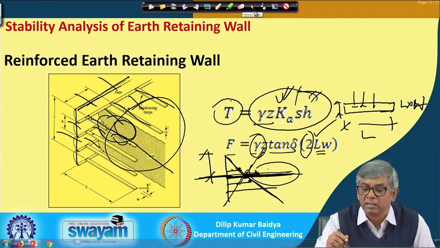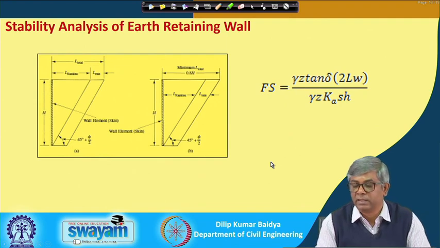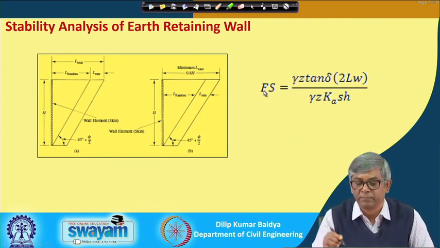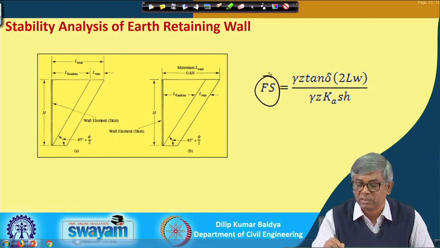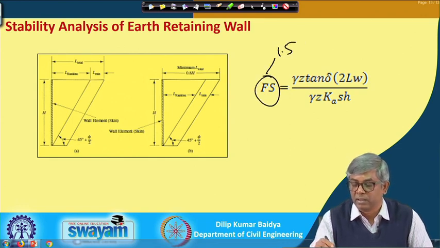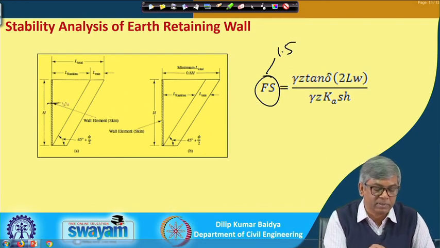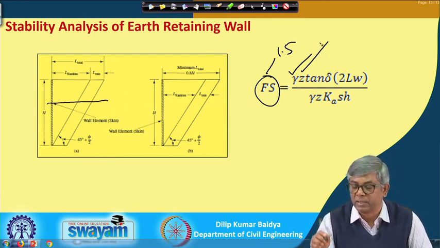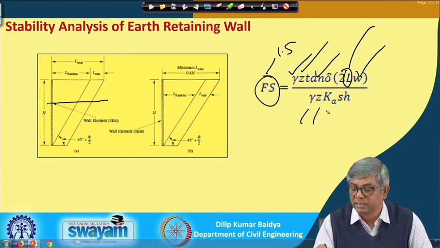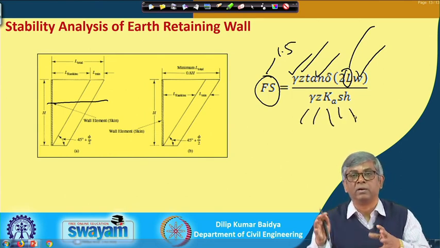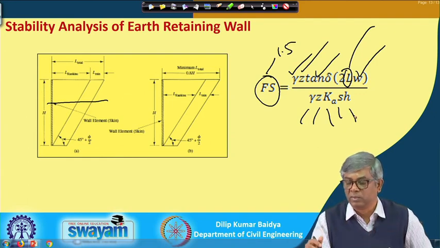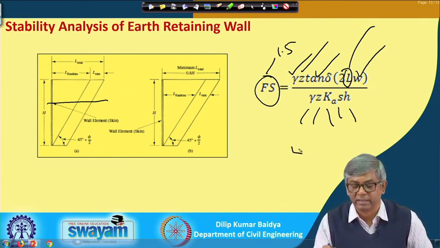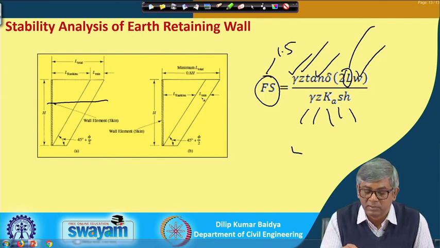So, I will go to the next slide. You can see here, if I know the factor of safety, suppose this factor of safety is 1.5, and I consider a reinforcement at some depth, then z is known, gamma is known, tan delta is known, width of the reinforcement is known, and the only unknown here is L. And here gamma, z, K, S, H, everything I have, these are all design parameters. I will initially assume them, and from this calculation I will get L, the minimum L based on calculation.